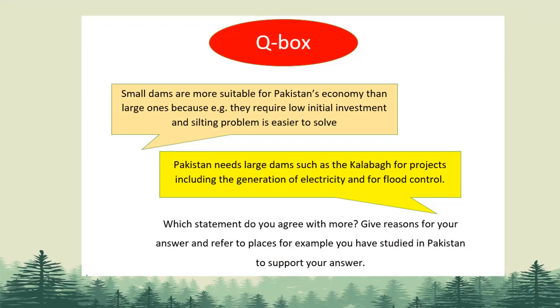Here is a cue box. Statement 1 is small dams are more suitable for Pakistan's economy than large ones because they require low initial investment and the silting problem is easier to solve. The next statement is Pakistan needs large dams such as the Kalabagh for projects including the generation of electricity and for flood control. Which statement do you agree with more? Give reasons for your answer and refer to places or examples you have studied in Pakistan to support your answer.